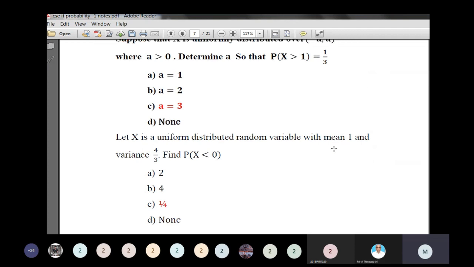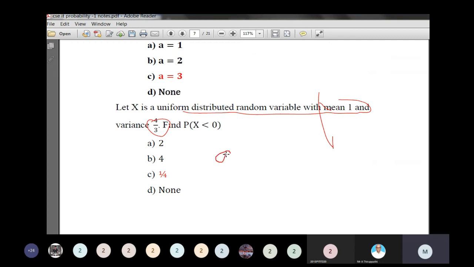If X is a uniformly distributed random variable with mean 1 and variance 4/3. What is the mean? A plus B. A plus B is equal to 1 and the variance is (B minus A) the whole square divided by 12, which is equal to 4/3. So cancel: 4 threes are 12, 1 three is 3.